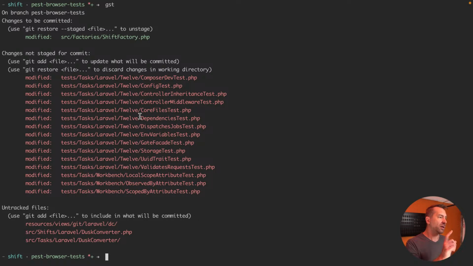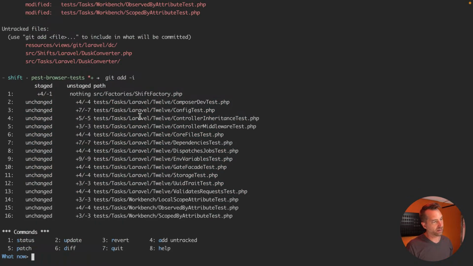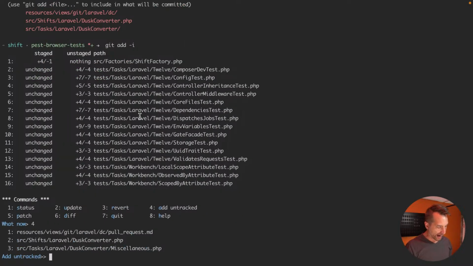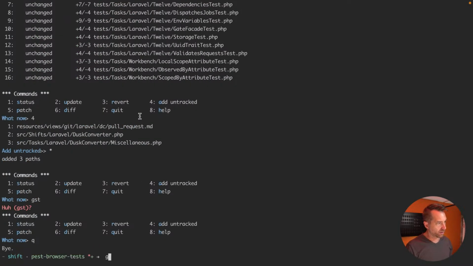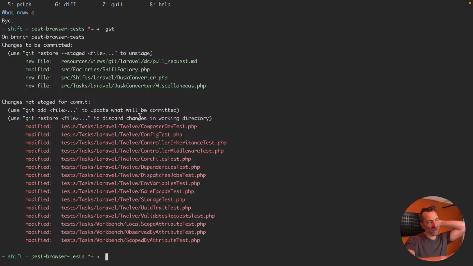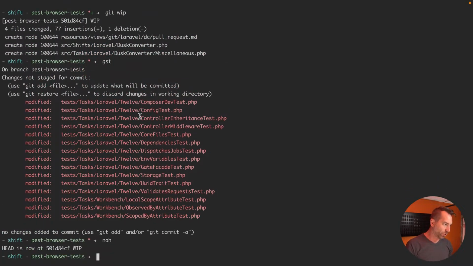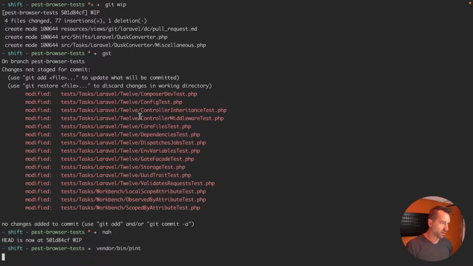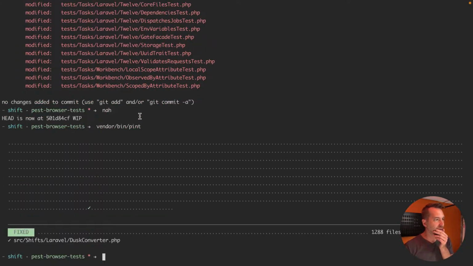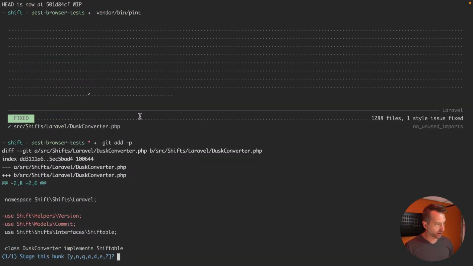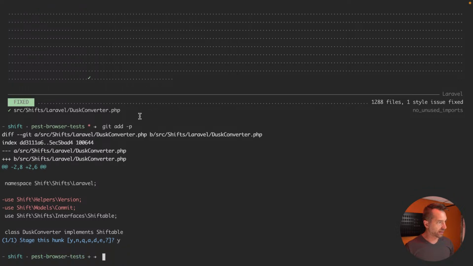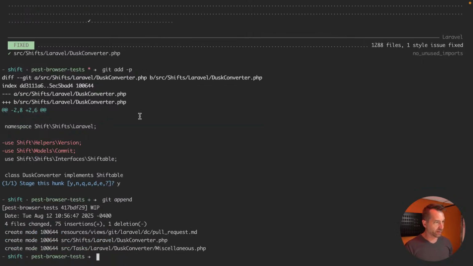So now what I'm going to do is git add -I just to get my untracked. There we go. All right, so this will ignore all the 12 stuff. We'll git whip this. And we should just have that and we'll nat. All right, so we only should have added. All right, cool. And we don't need those because they're not being used right now. That's fine. So we'll git append that.